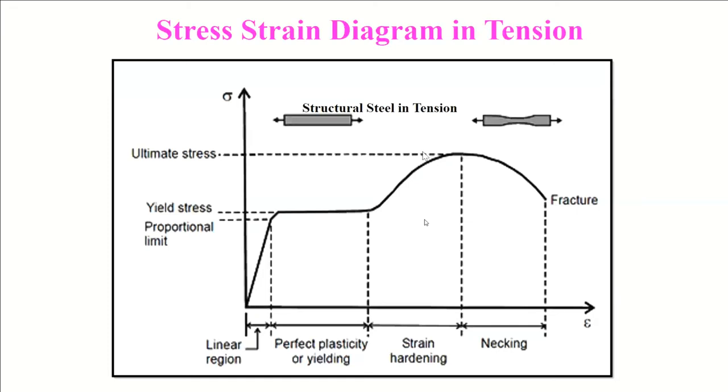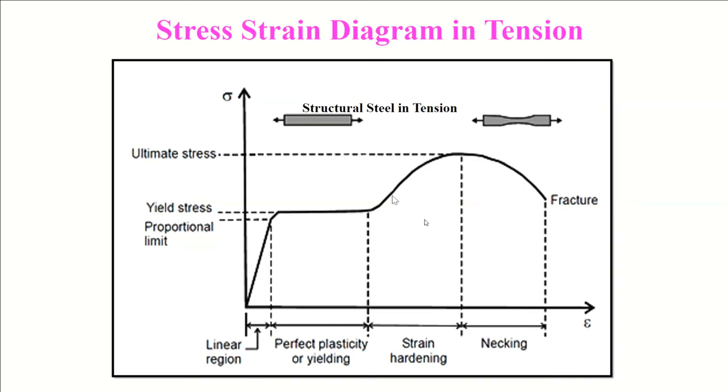I have explained all these in the previous three diagrams. Proportional limit, 100% linear. Yield point, the material starts yielding, meaning if you deload from this point, the material will not come exactly to its original point. It will follow a different path and arrive at a different point. Then plasticity, I have already explained.